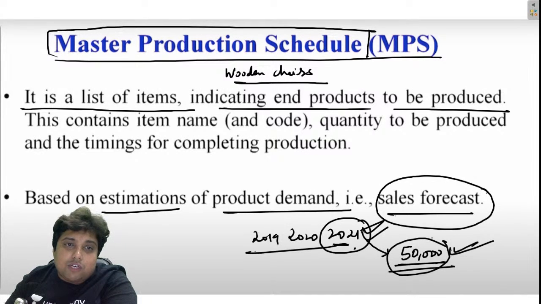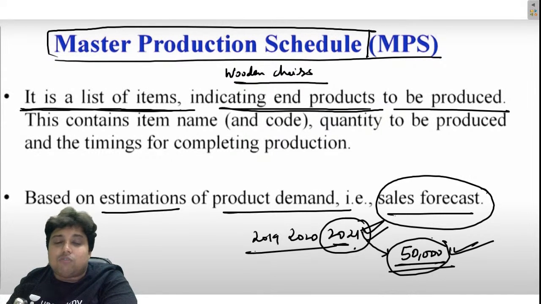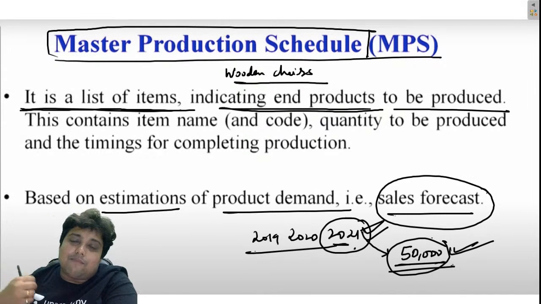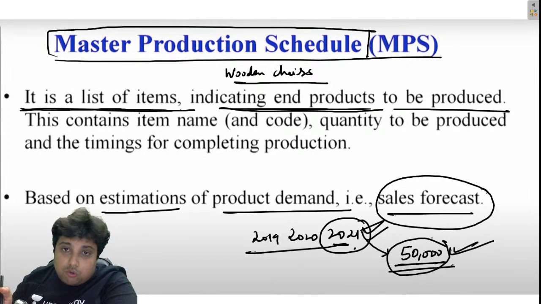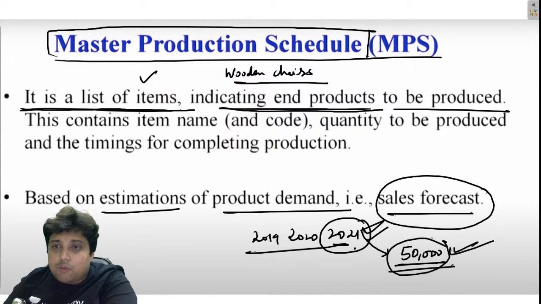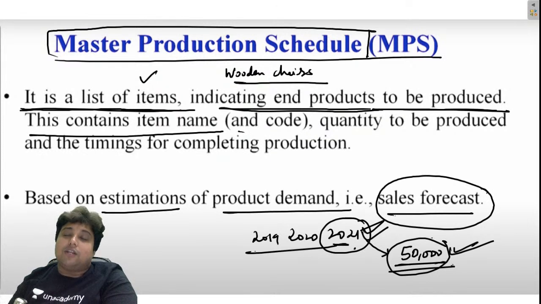So master production schedule is a list of items indicating end products. Like if in these 50,000 chairs there are a variety of chairs, like some chair is for 6 foot tall people, some chair is for 100 kg people, some chair is for 80 kg people. So there are different types of chairs also, right? So it is basically a list of items indicating end products to be produced. This contains item name and code.